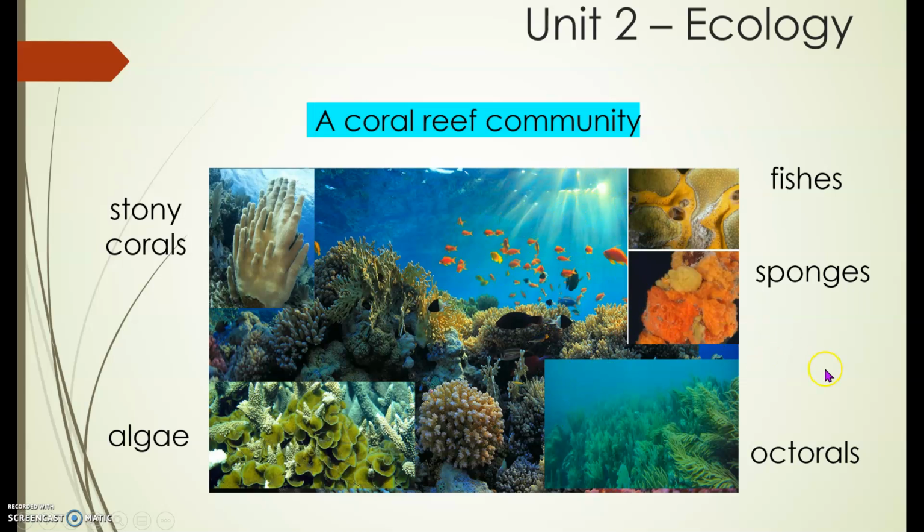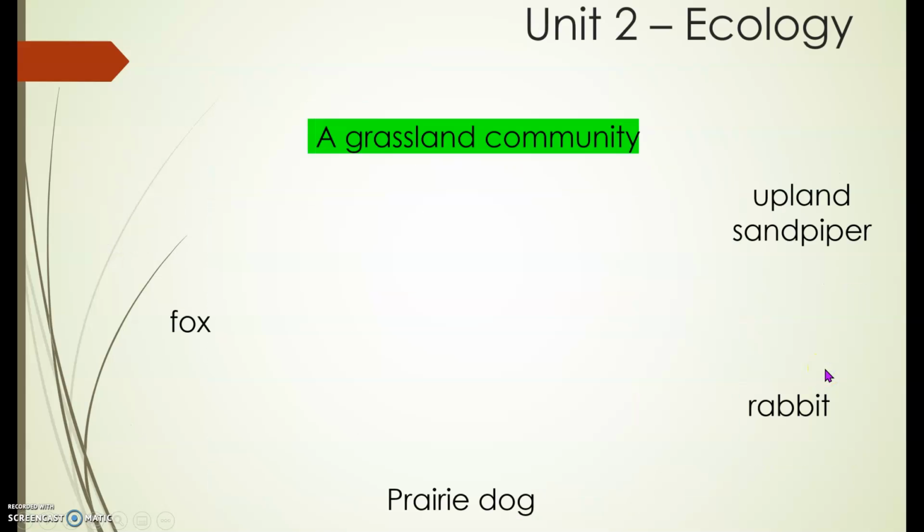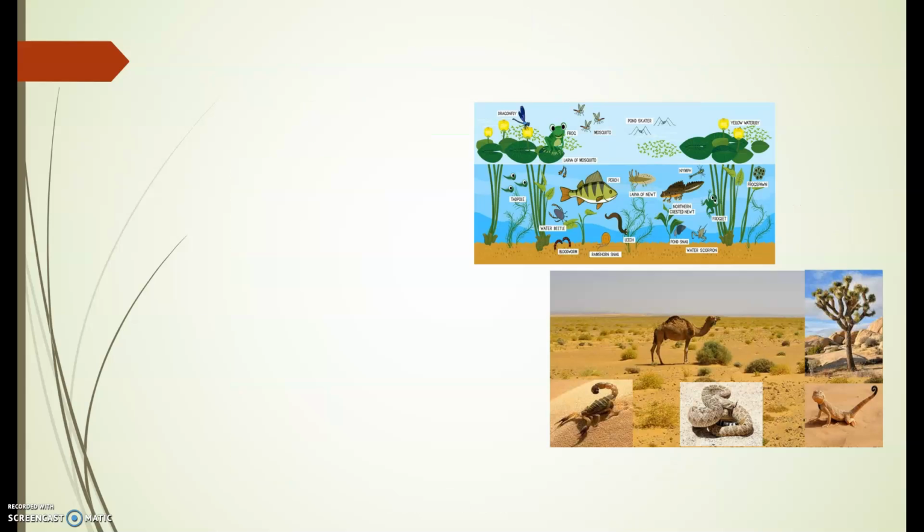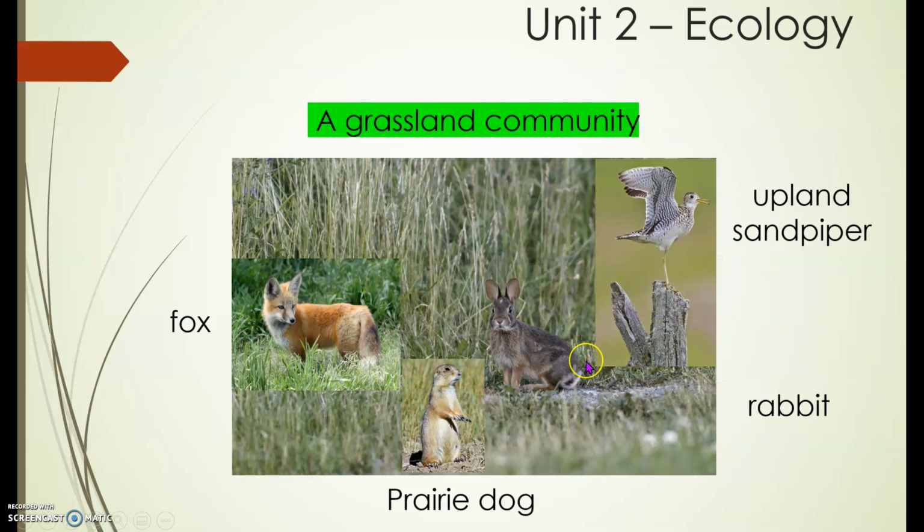Next, another example. Everybody repeat after me. A grassland community. Very good. So there's a population of foxes, prairie dog, rabbits, and some birds. That's why it is a grassland community.